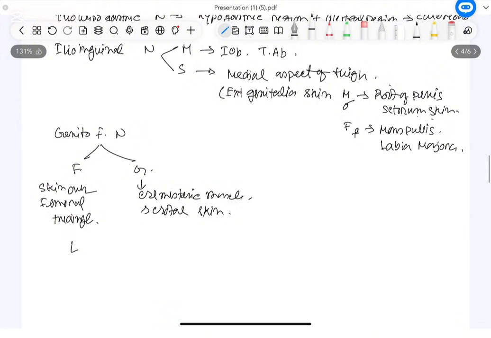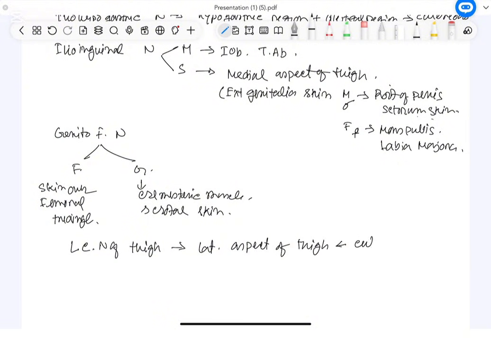Next will be the lateral cutaneous nerve of thigh. Lateral cutaneous nerve of, I am writing in shortcut, thigh. The lateral cutaneous nerve of thigh, by name we can understand, lateral aspect of thigh cutaneous supply.